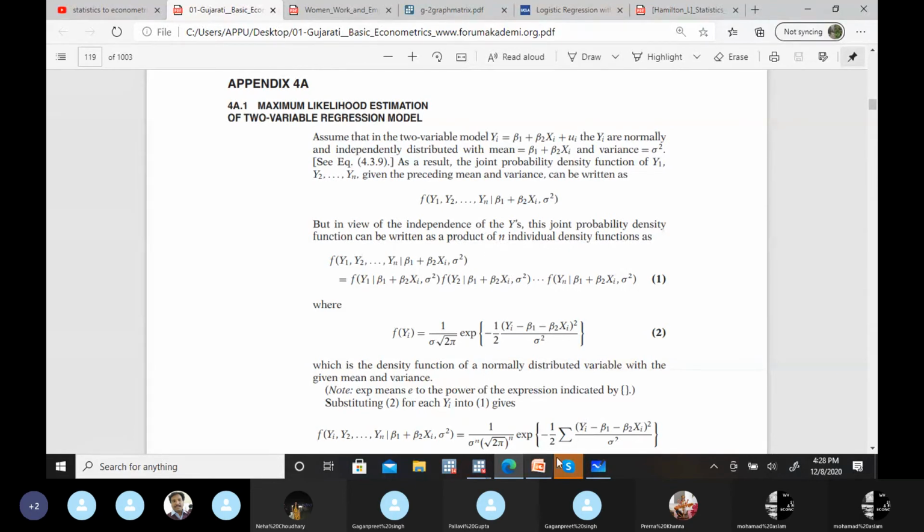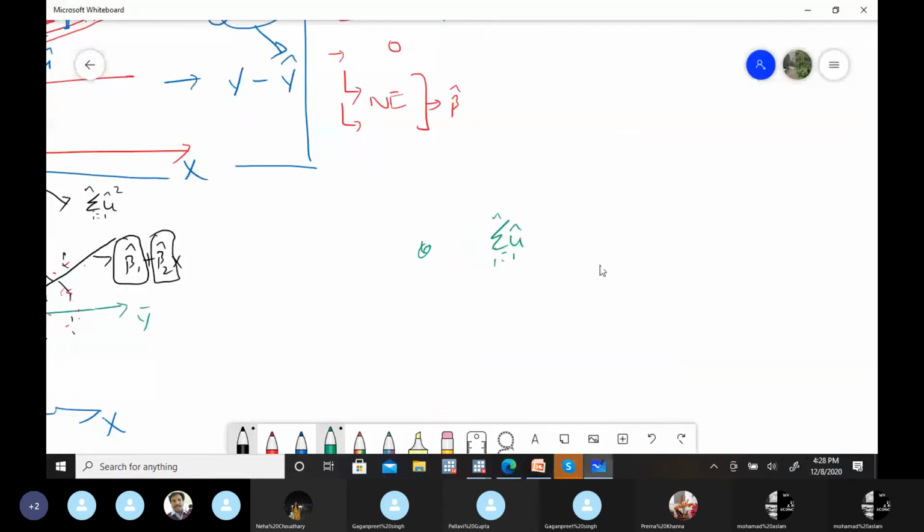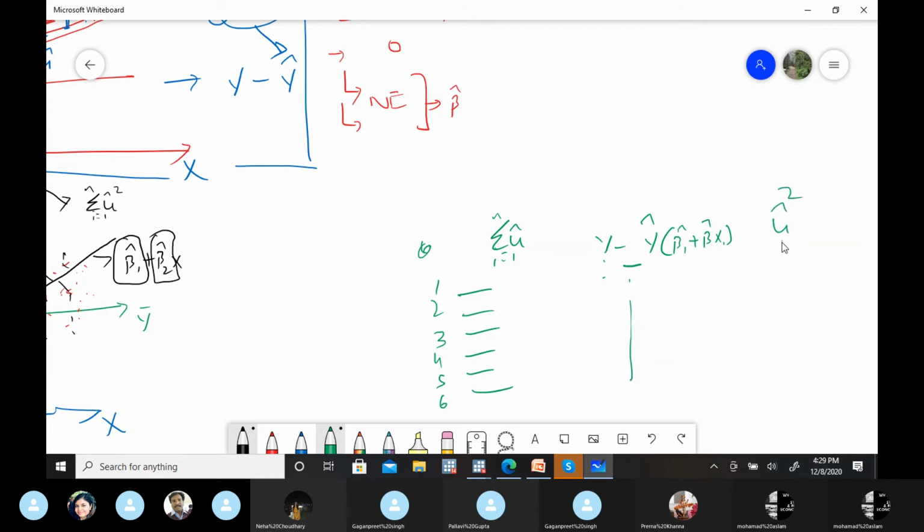So what we do in a summation of U hats here, we calculate for all the individuals. Let's suppose we have 4, 5, 6 individuals. So for the first individual, y minus y hat means its actual y value minus this estimated y, and these values we have to put here, and then we take the square and the summation of U hat square, and this is what we minimize, right?